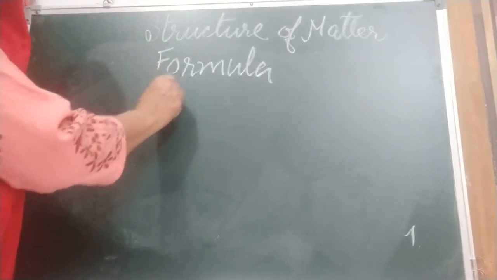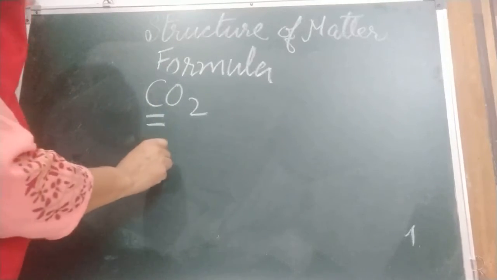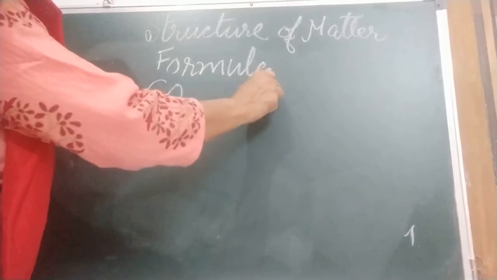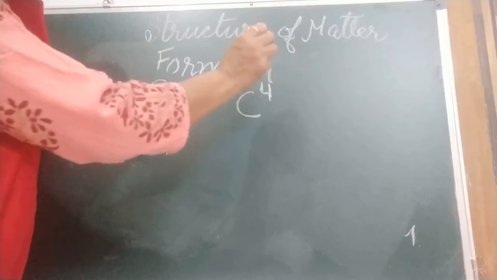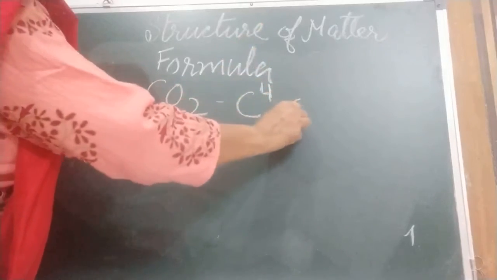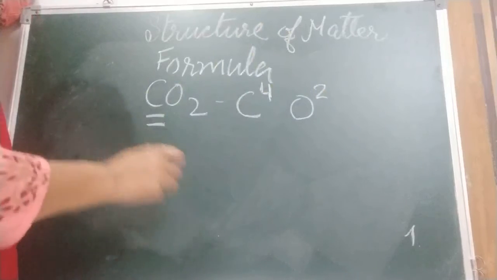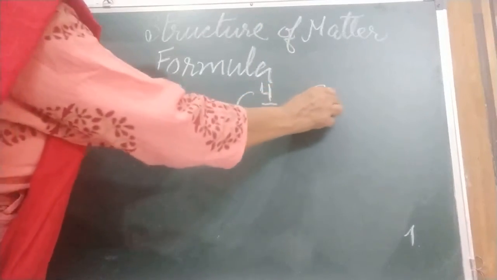Like I have taken carbon dioxide. What is the valency of carbon? We are going to write down here 4. Valency of carbon is 4 and valency of oxygen is 2. We have 4 here, 2 here.